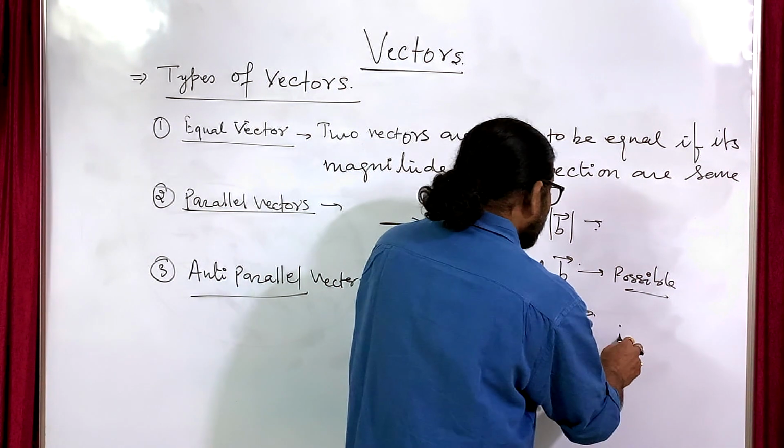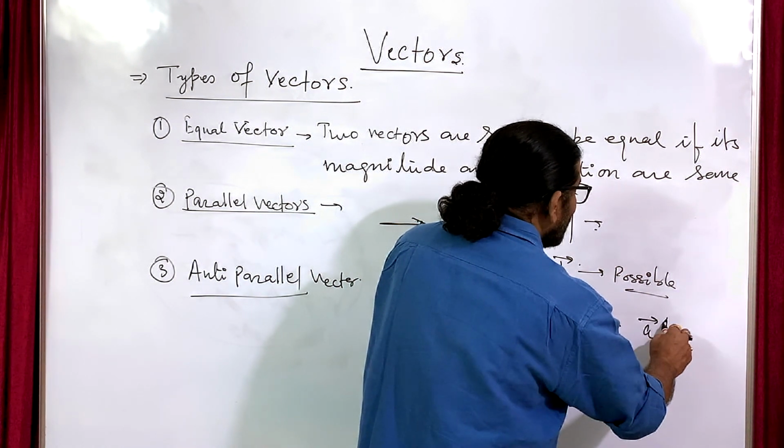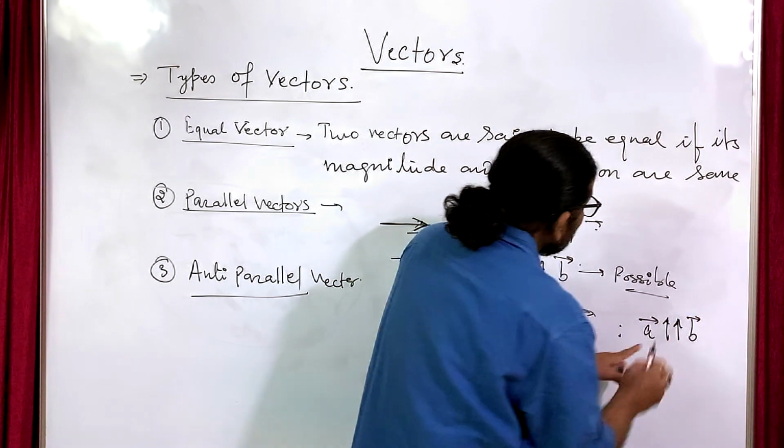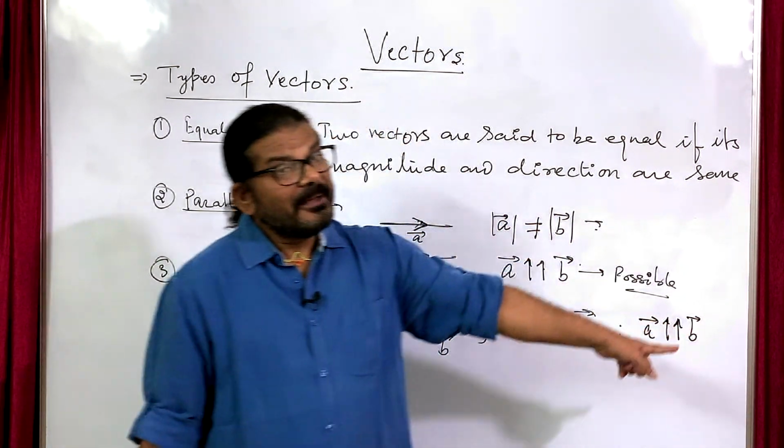So here we can say A vector is parallel to B, but we cannot say the magnitudes are the same.